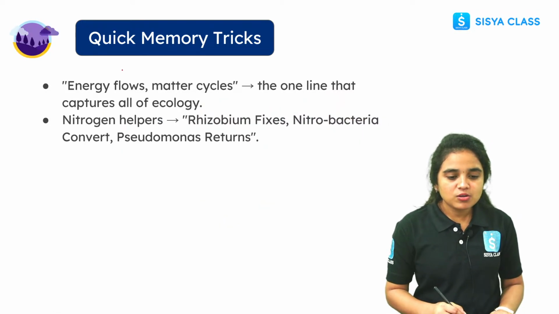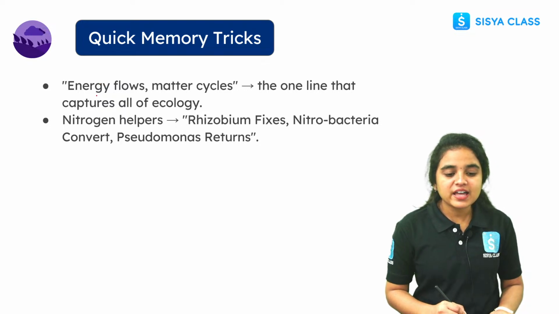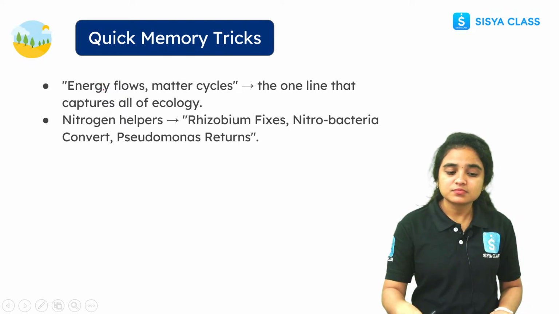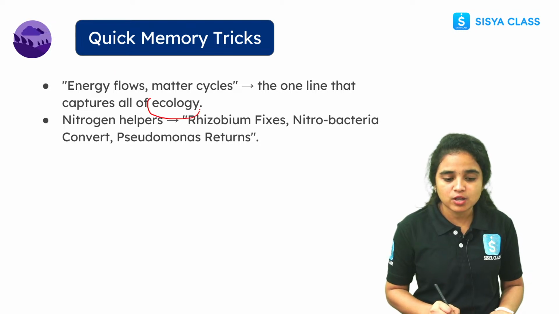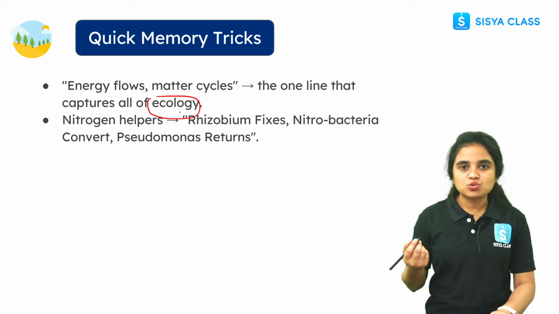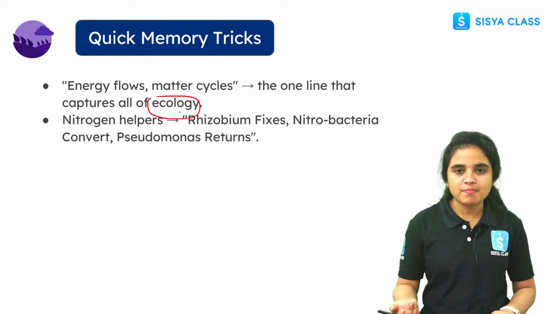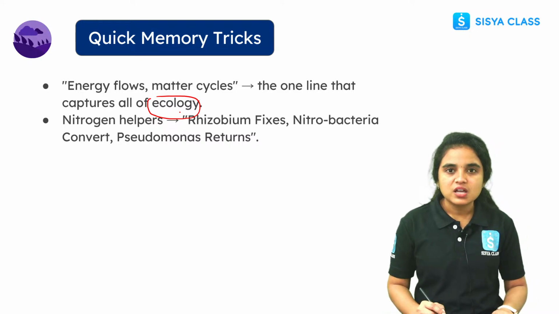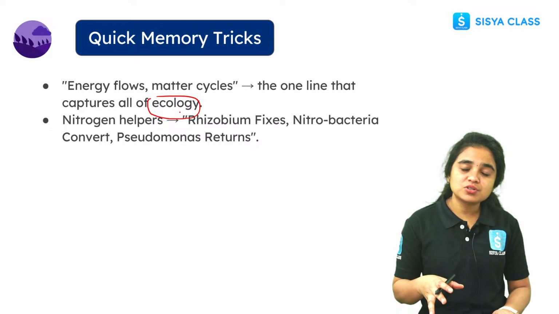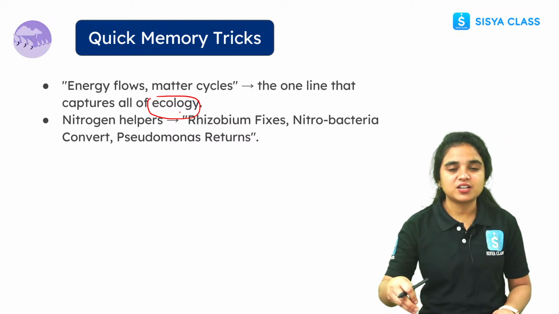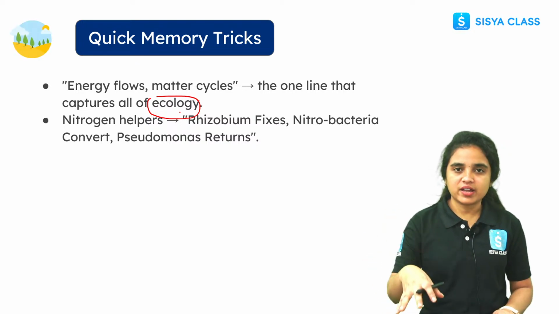And there are also some more tricks to remember: energy flows, matter cycles, like the one line that captures all of ecology. And the nitrogen helpers. Who are the nitrogen helpers here? Rhizobium bacteria fix the nitrogen, nitrobacteria convert it, and pseudomonas return it again into the air or the soil.